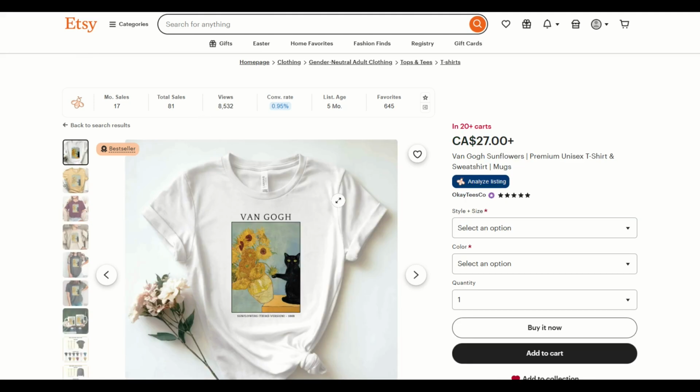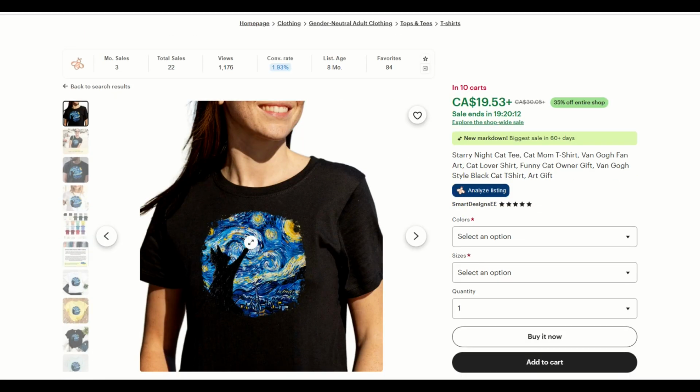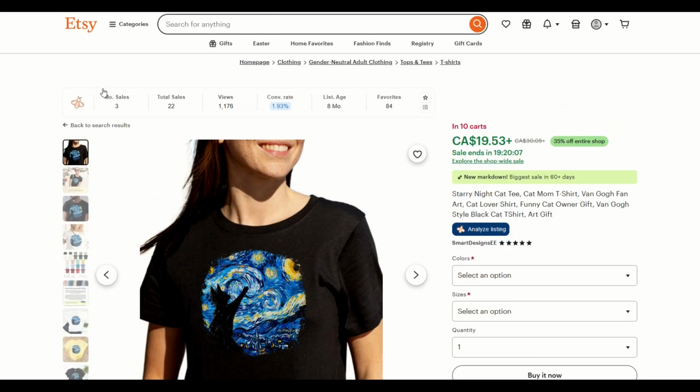Here's another one. This is public domain, Van Gogh painting, but a cat is causing trouble on that painting. Here we can see monthly sales 17, total sales 81. Similarly, we've got Starry Night, but we've got a cat in the painting. It's in 10 carts. We can see monthly sales here 3. Here it's an 8-month-old listing, and we're already up to 22 sales.